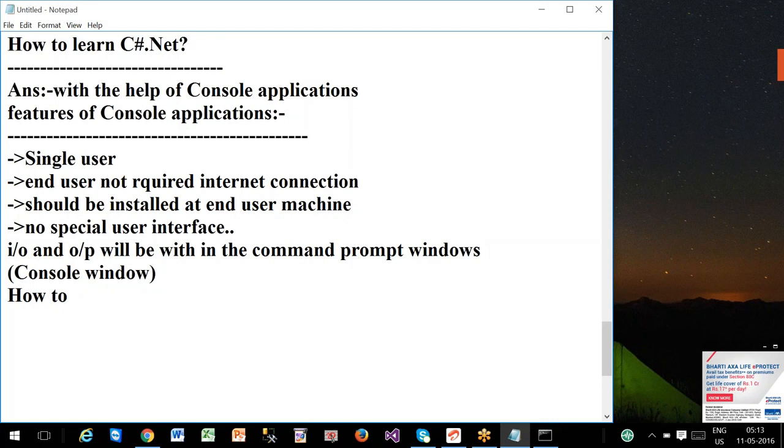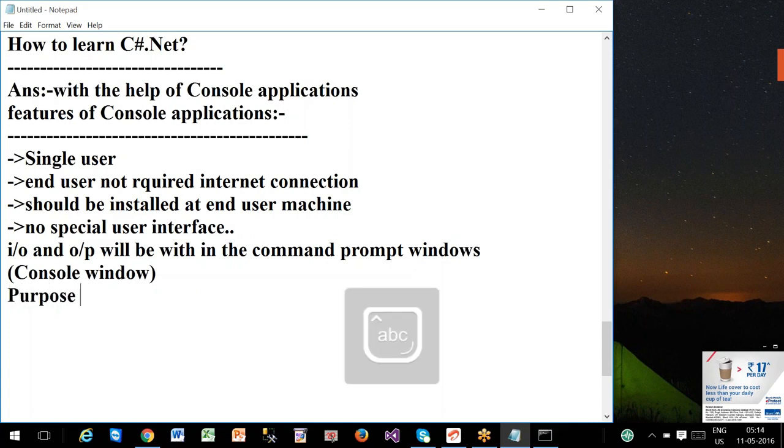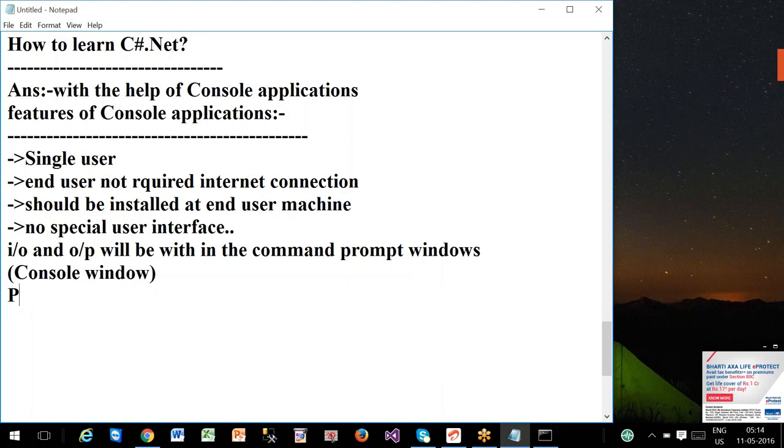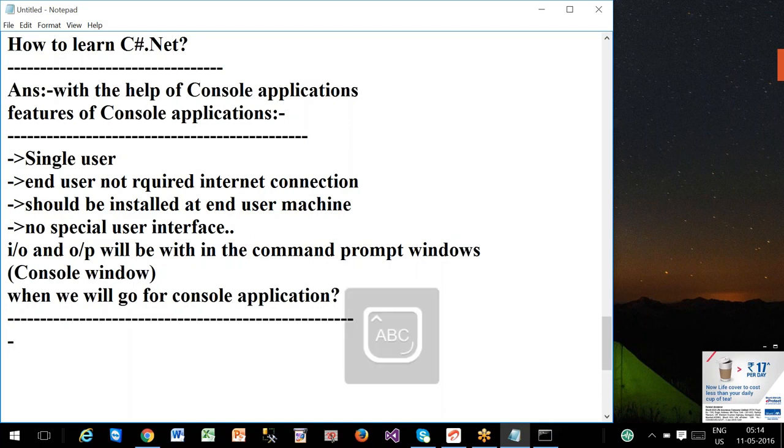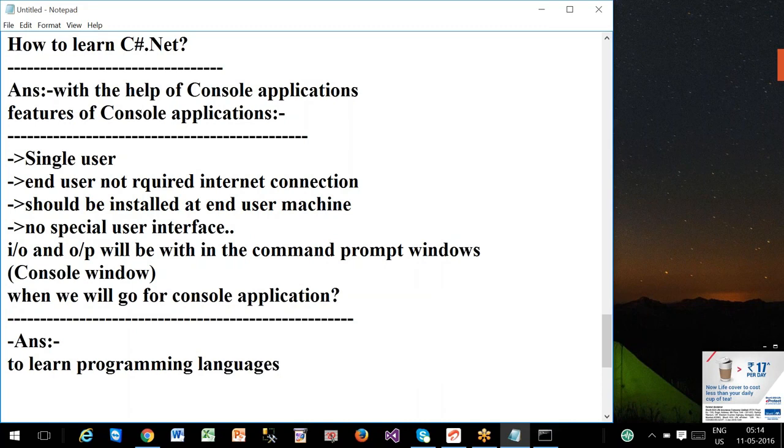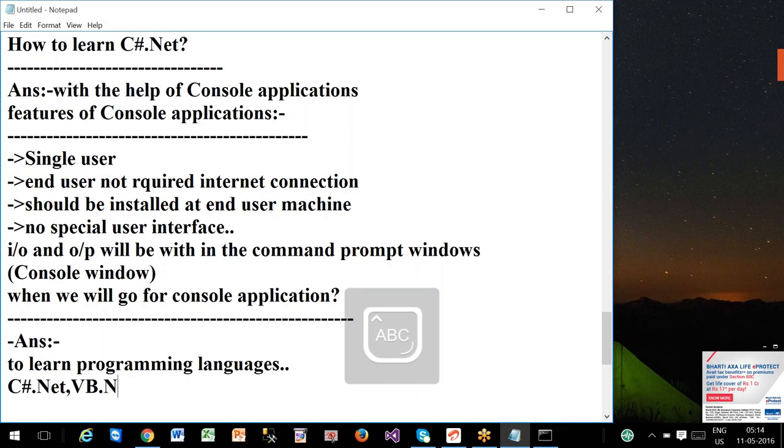So finally, the main use or purpose of console application is what we discussed already. Purpose of console application means when we will go for console application. The answer is to learn programming languages like C#.net, like VB.net.